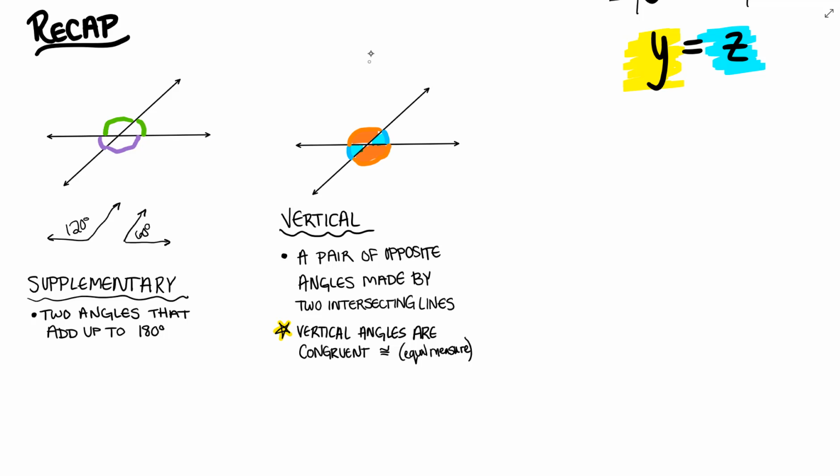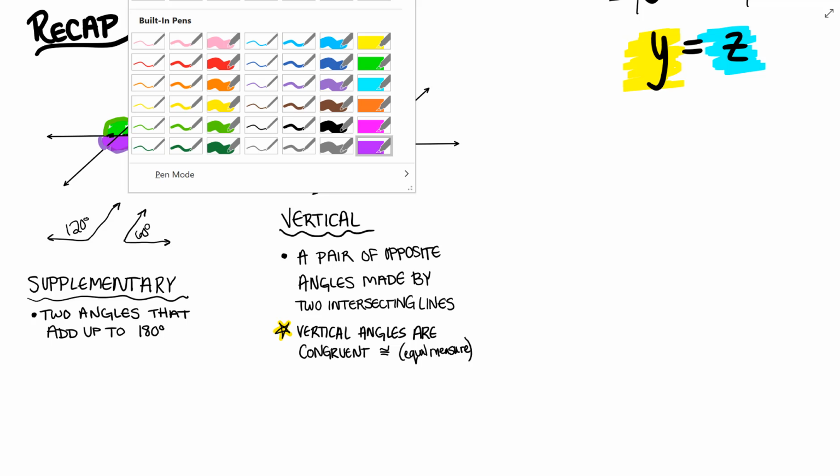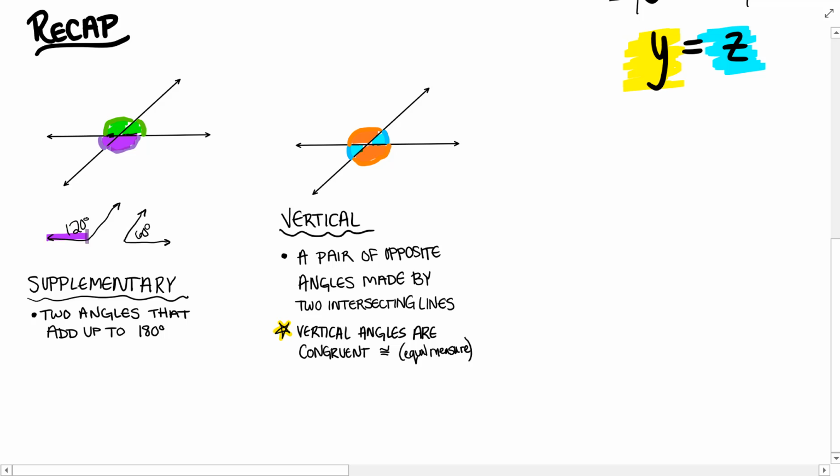And just as a recap, supplementary angles could be two angles that make up a straight line, which would mean they're two angles that make up 180 degrees, which is the meaning of supplementary. But also those supplementary angles don't have to be touching one another. They do not have to happen at an intersection. Vertical angles have to happen at an intersection. That's their special relationship, that they occur opposite an intersection from one another.